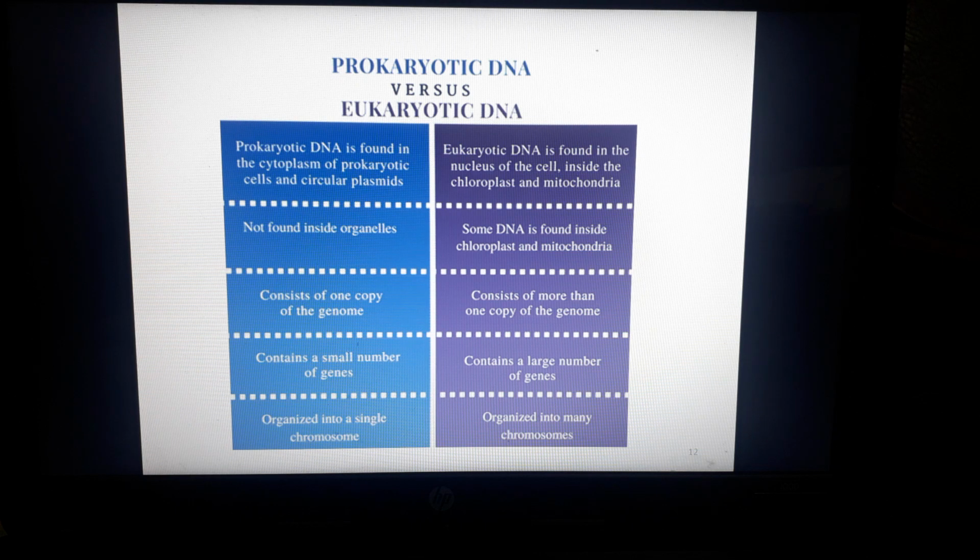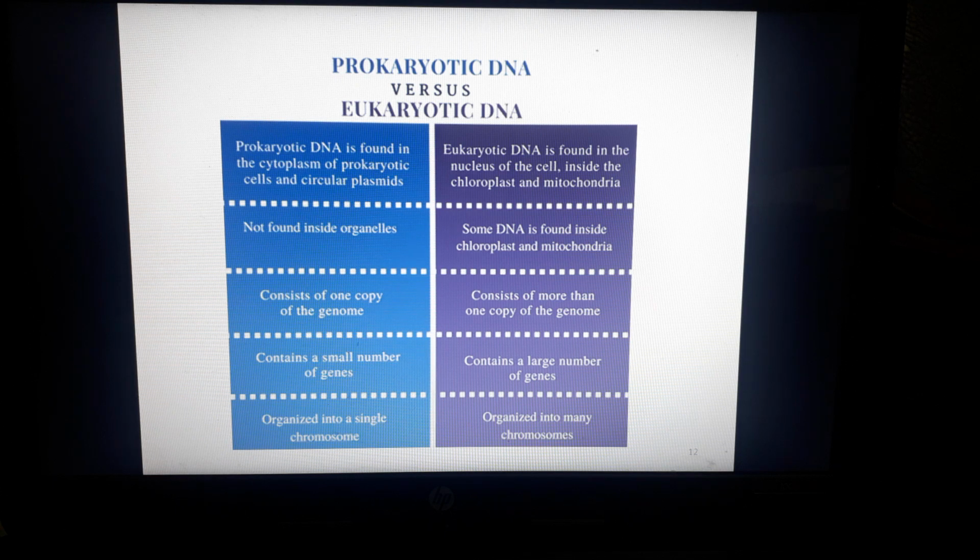The third difference is that prokaryotic DNA consists of one copy of the genome, whereas eukaryotic DNA consists of more than one copy of the genome. The fourth is that prokaryotic DNA contains a smaller number of genes, whereas eukaryotic DNA consists of a large number of genes.